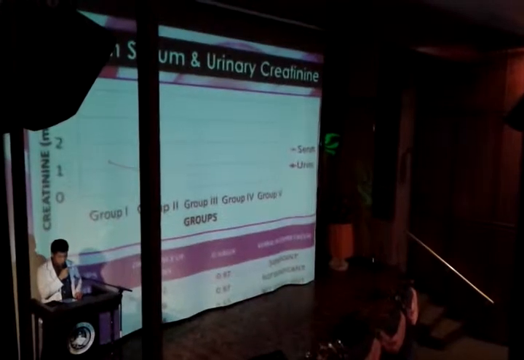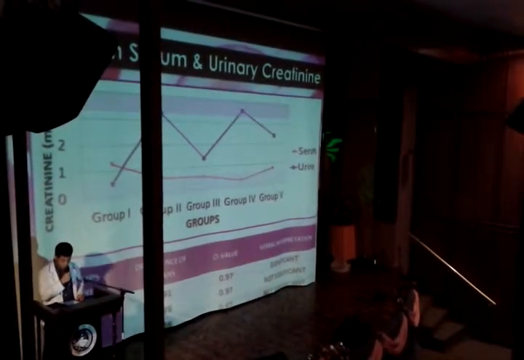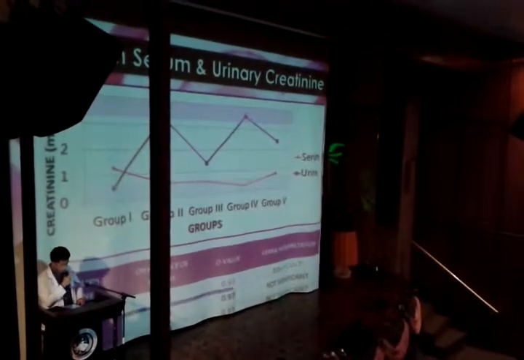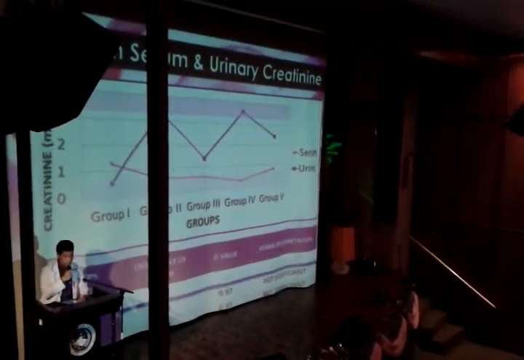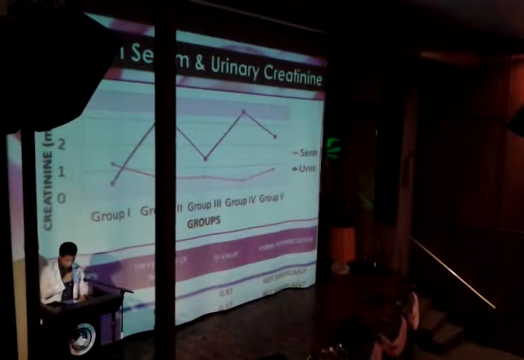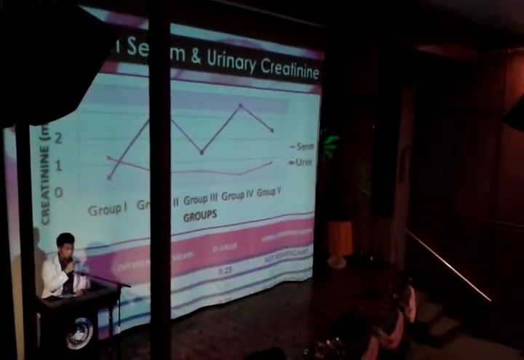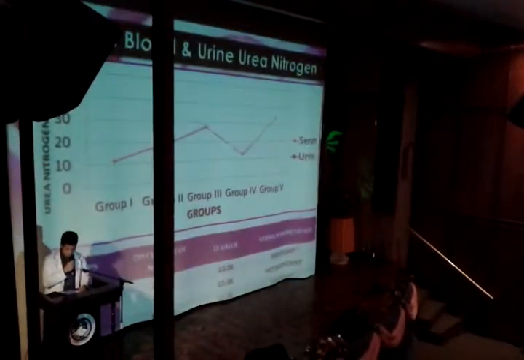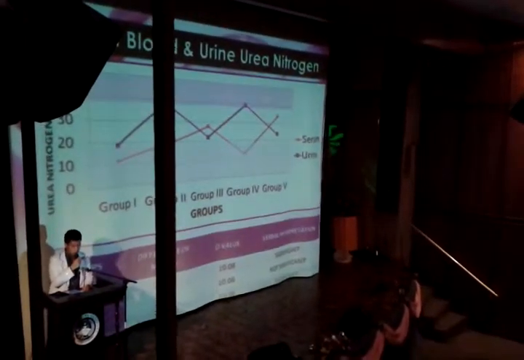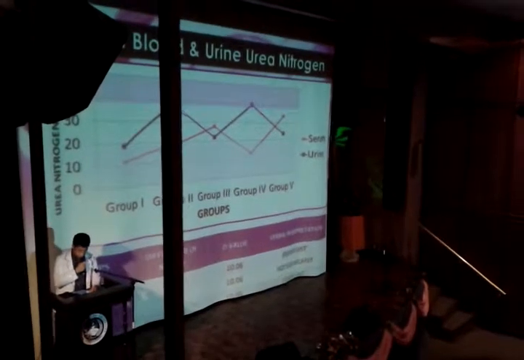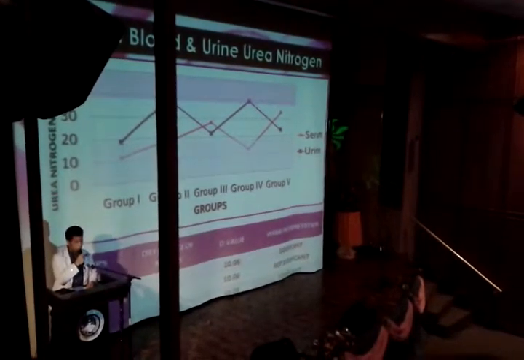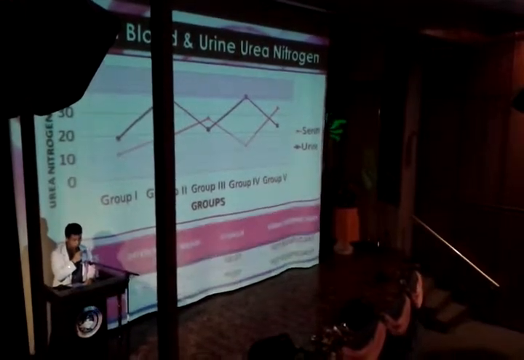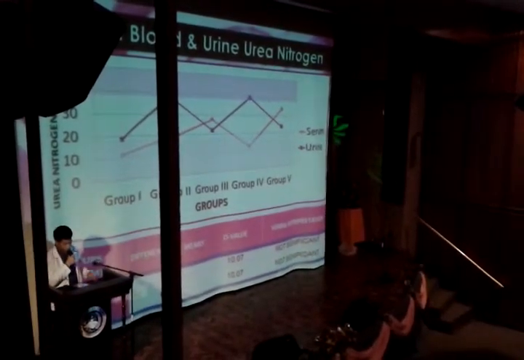Group 4 exhibited the lowest level in serum creatinine and highest in the urine. For the urinary creatinine, groups 4 and 5 showed no significant difference with that of group 2. And in the serum, groups 3 and 5 showed no significant difference with that of group 2. Group 4 showed the highest in urine urea nitrogen and lowest in the blood. For the urine urea nitrogen, group 4 showed no significant difference with that of group 2, and in the blood, groups 3 and 4 showed no significant difference with that of group 2.